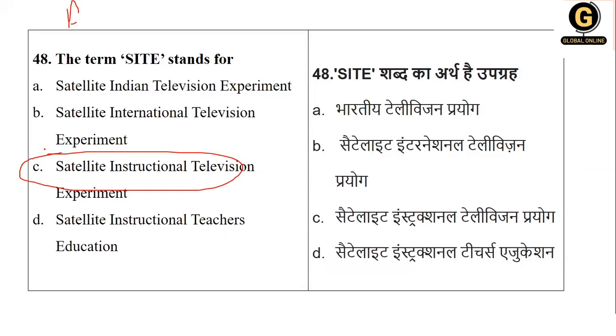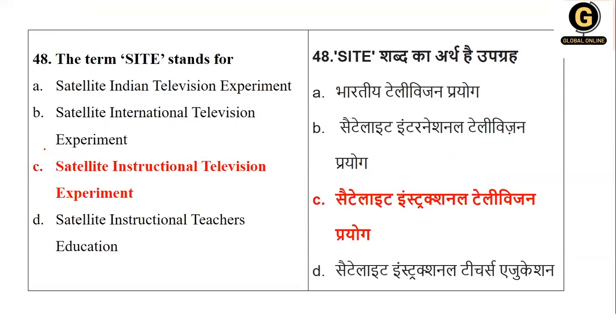Not only that, but this was used to ensure that television programs reach the rural areas of India and make it impactful. So SITE stands for Satellite Instructional Television Experiment, which is option number 3. Option 3 is the right answer for this.